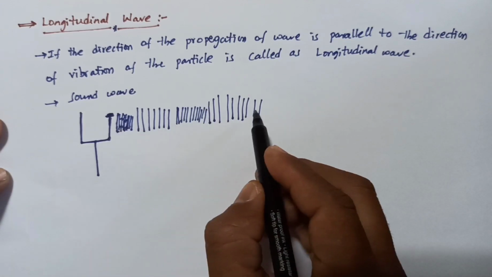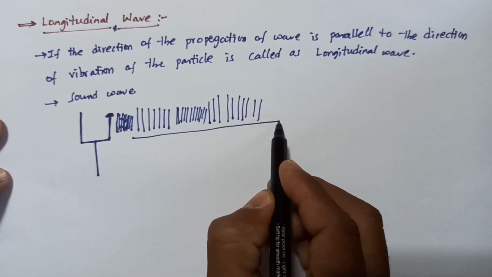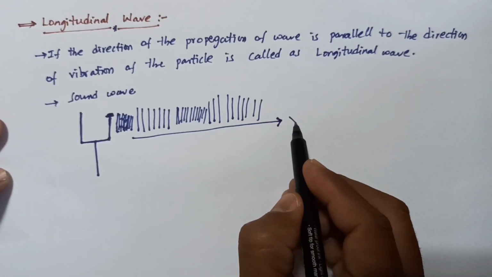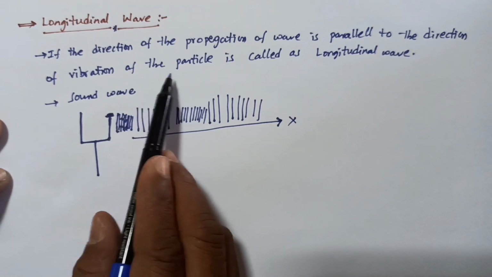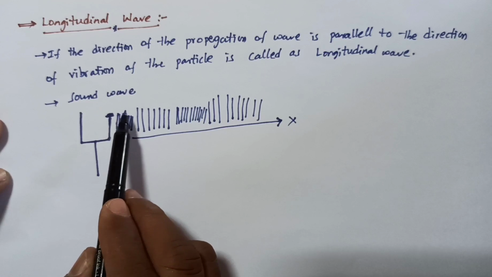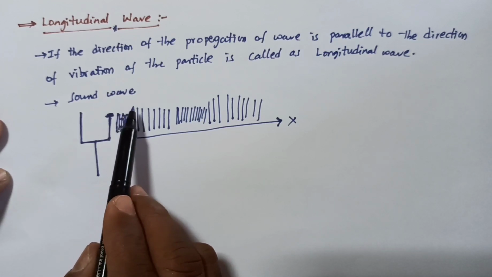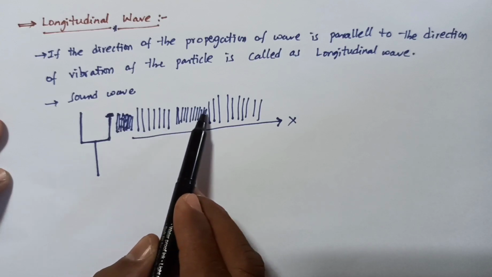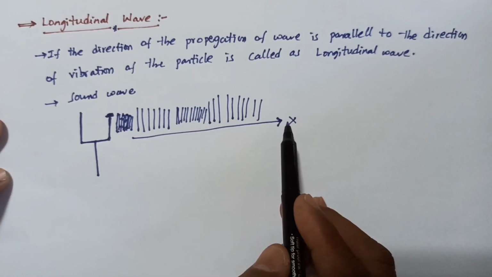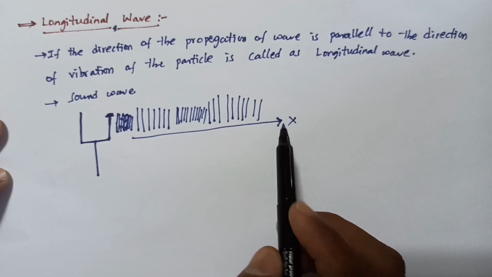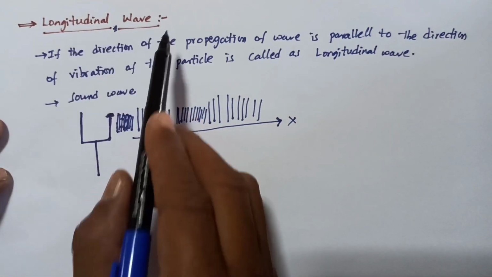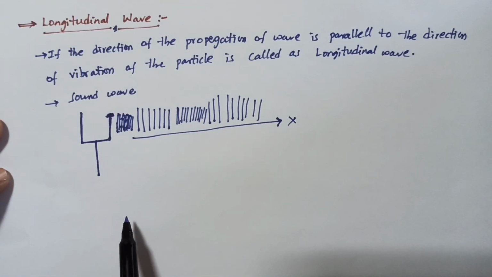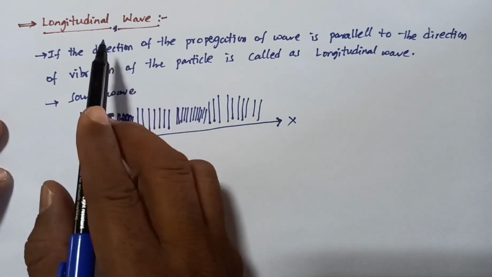Okay, the wave propagation direction is, for example, the x direction. The vibrating direction of the particle is also along it; this particle vibrates here, and this particle vibrates here. The vibrating particle direction and the propagation direction of the wave are parallel to each other, which is called a longitudinal wave. All sound waves are longitudinal waves.